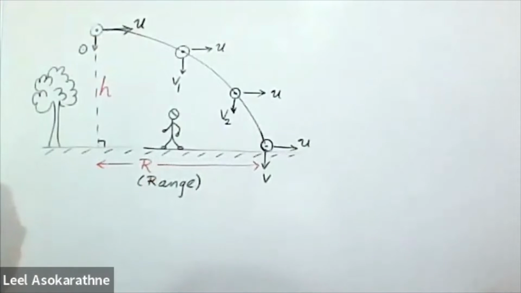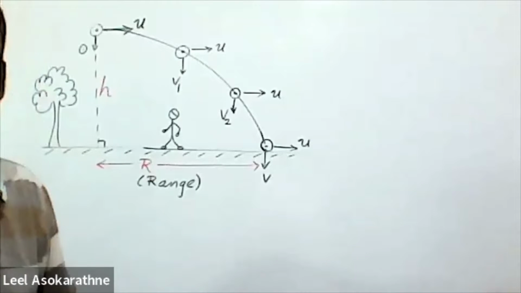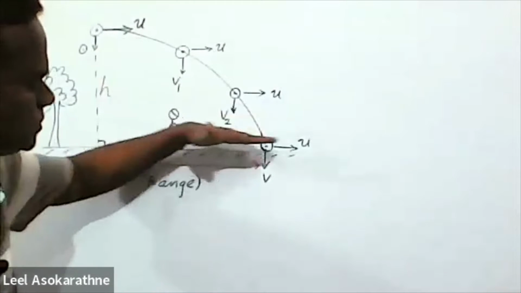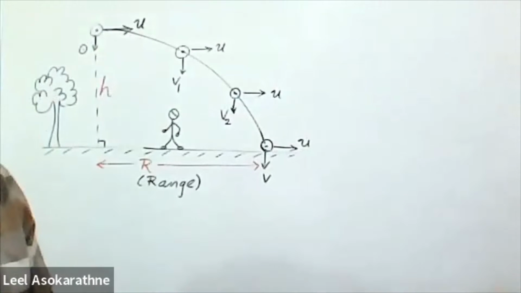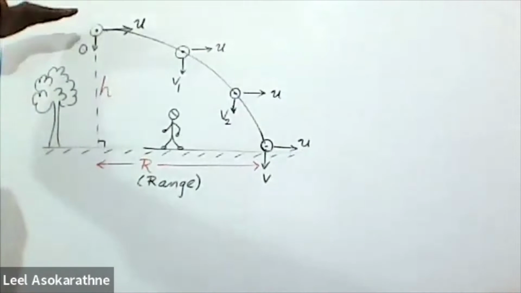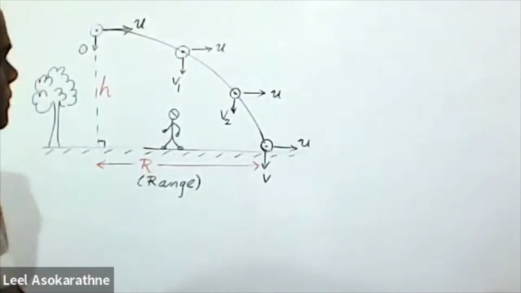Then you have to believe that until it reaches the ground, this horizontal velocity doesn't change. Then we have to assume here there is no air resistance against this motion. We can forget about that air resistance.